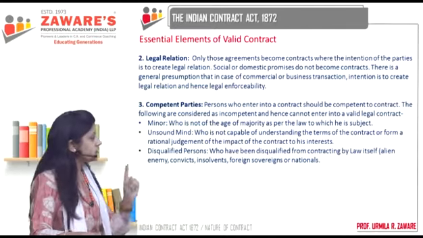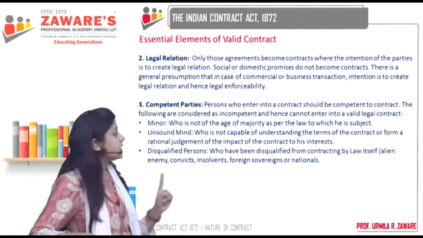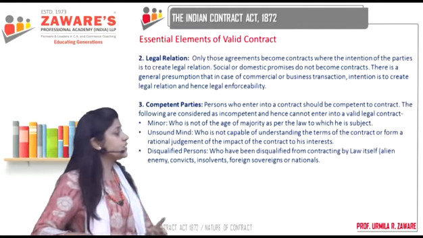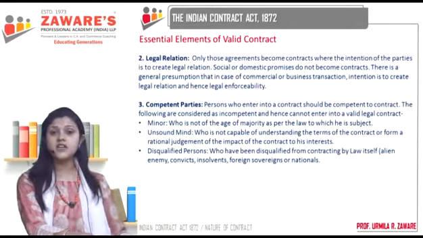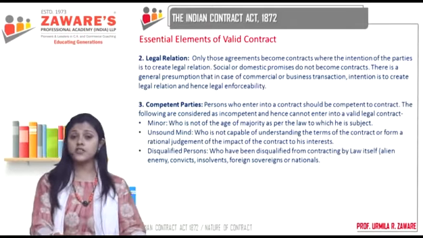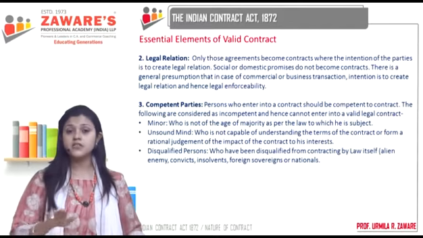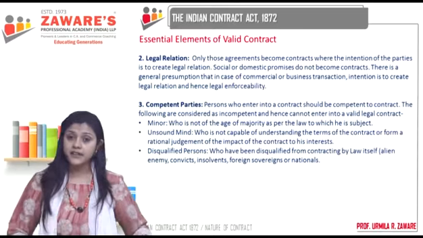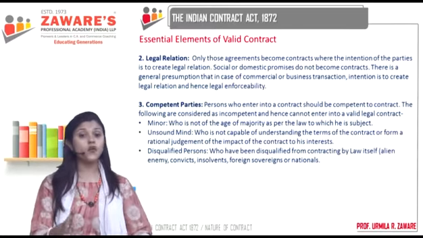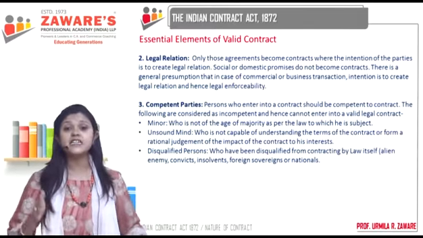First, who is a minor? A minor is one who is not of the age of majority as per the law to which he is subject. The age of majority of a person is not given by the Indian Contract Act. The Indian Majority Act has given us the age of majority to be 18 years.